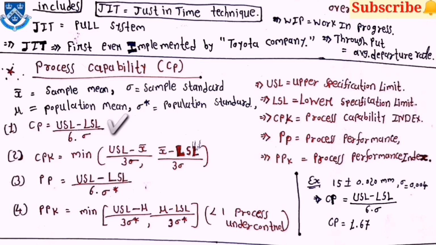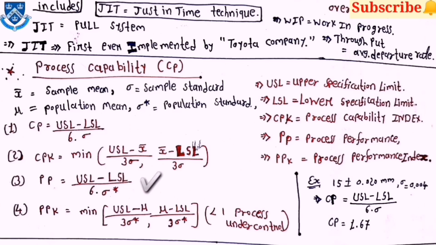First, Cp is equal to (USL minus LSL) upon 6 sigma. Then Cpk is equal to the minimum of (USL minus x bar) upon 3 sigma, or (x bar minus LSL) upon 3 sigma.